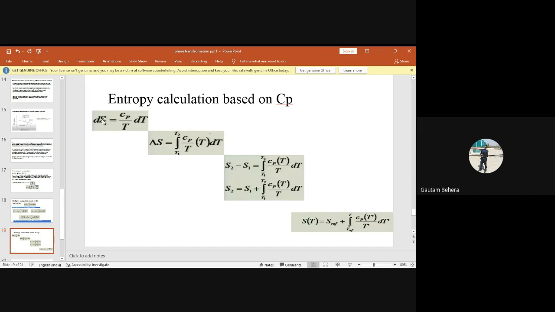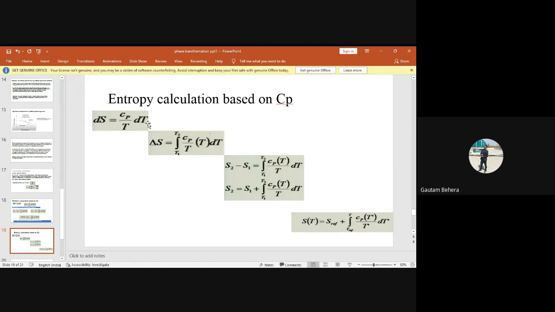Can you tell me why dS is equal to Cp dT by T? How is this formula coming out? This tells you about the relationship between del Q, entropy dS and dH. It is okay? dS is equal to dH by T. Yes or no? Yes, sir. So that's why dS is equal to dH by T.